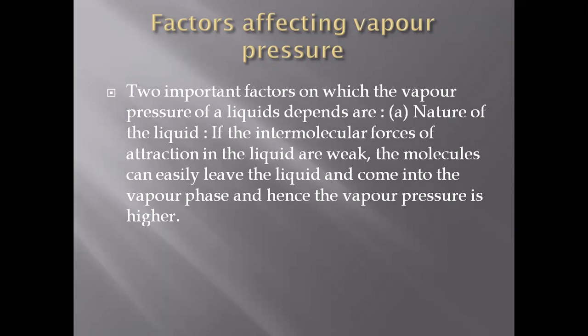What if the intermolecular force of attraction in the liquid is weak? The molecules can easily leave the liquid state and come into the vapor phase, and hence the vapor pressure is high. But if the intermolecular force is strong, it is vice versa. The molecules of that compound will not leave the liquid state easily. They require maximum heat to break that bond. Okay, and when that bond breaks, the molecules leave the liquid state and come into the vapor phase. So the first factor is the nature of the liquid.